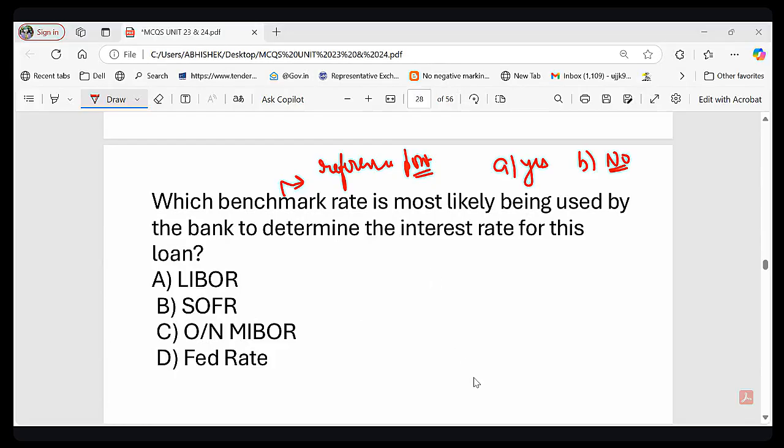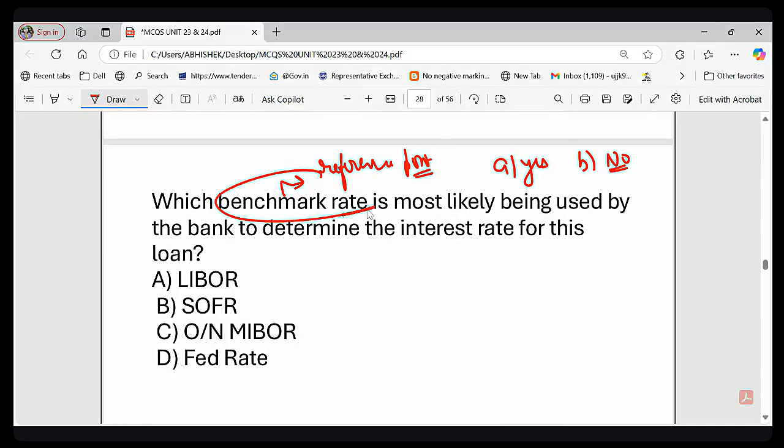So why do banks use benchmark rate? You know, imagine you lend money to your friend. Would you prefer a fixed interest rate or one that changes with the inflation? मान लीजिए आप अपने दोस्त को पैसा दे रहे हैं, तो क्या आप एक फिक्स इंटरेस्ट रेट प्रीफर करेंगे या एक ऐसा रेट प्रीफर करेंगे जो इन्फ्लेशन के साथ चेंज हो? So banks have the same issue to manage the risk. They link loans to a benchmark like overnight MIBOR. They link to such kind of thing, right?